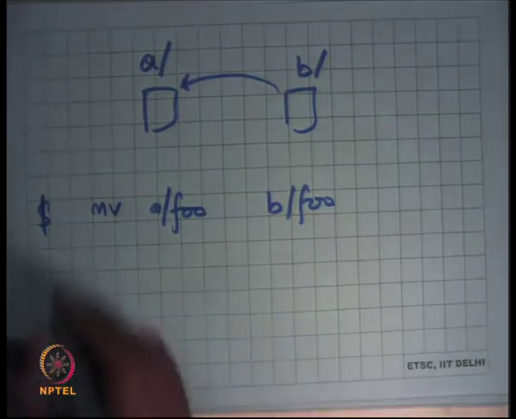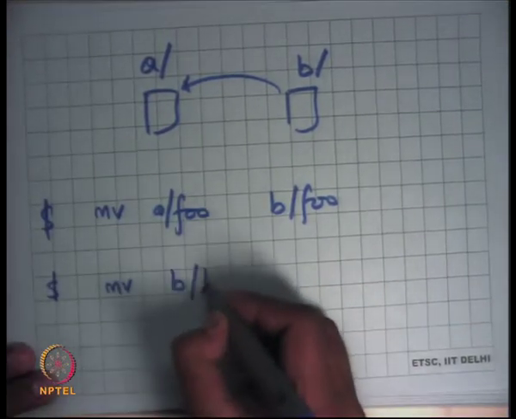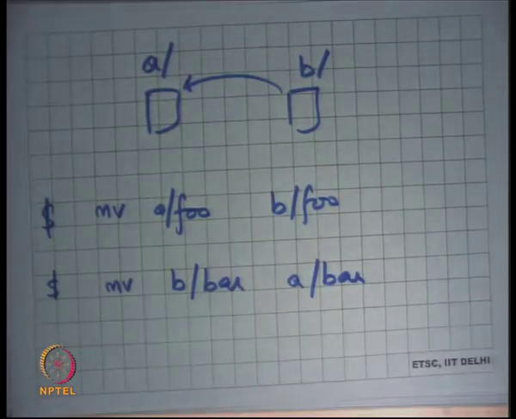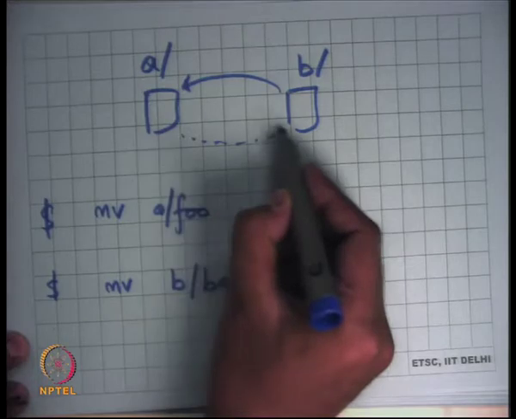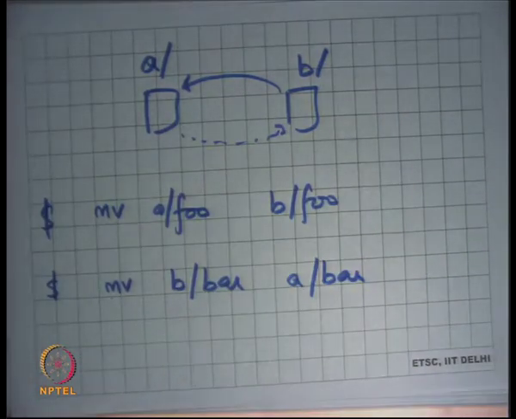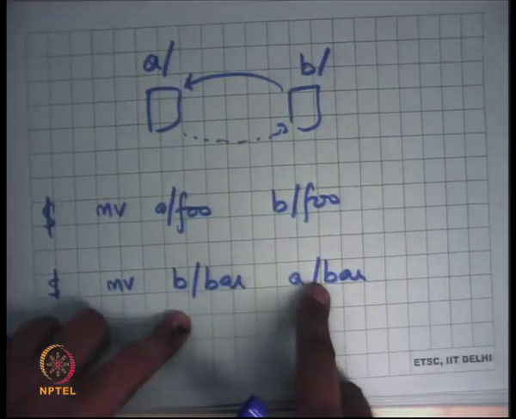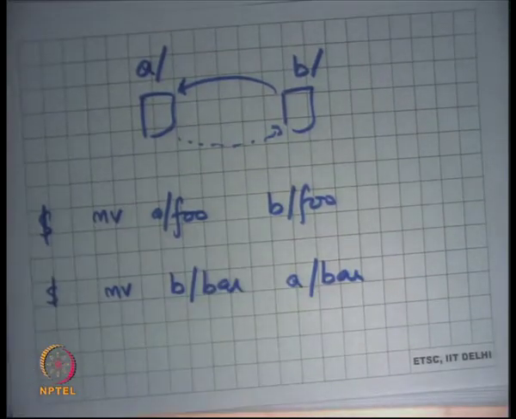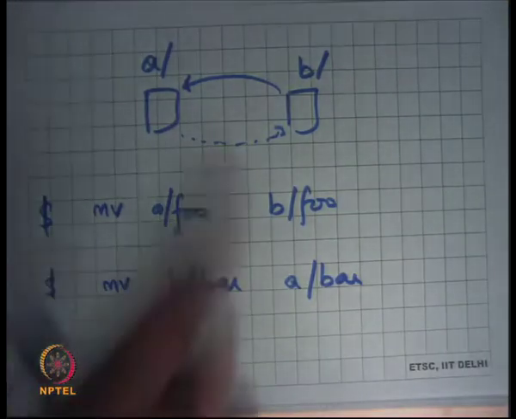Right? On the other hand, let's say after that somebody executed a command called mv B/bar to A/bar. So somebody executed yet another command, and this time you wanted to draw an edge like this. This time you are moving in the opposite direction, so you basically want to first create a link in A/bar, and then remove the link from B. This time you basically want to say that this should happen before this. And here's an example where this dependency graph could have a cycle.